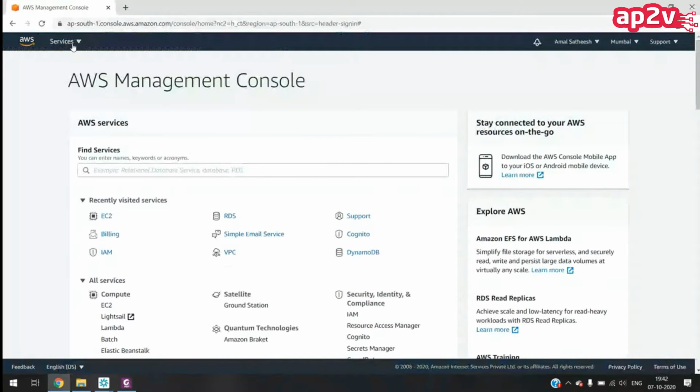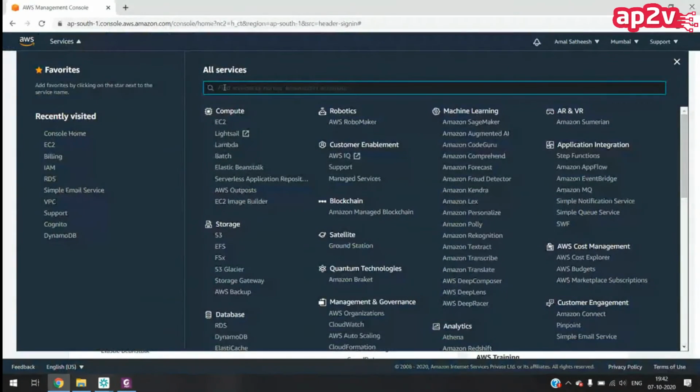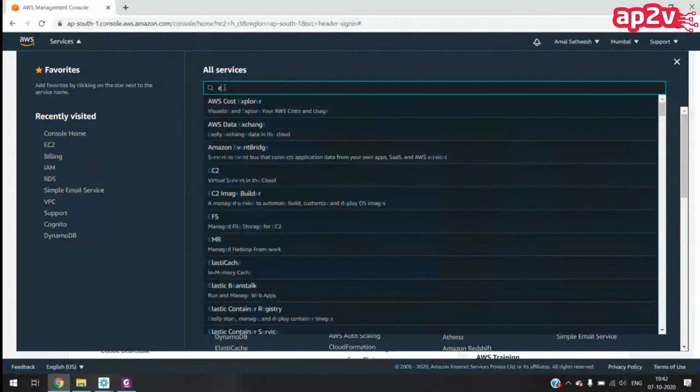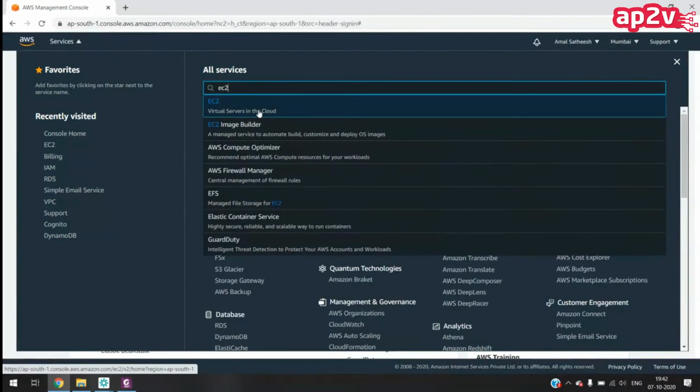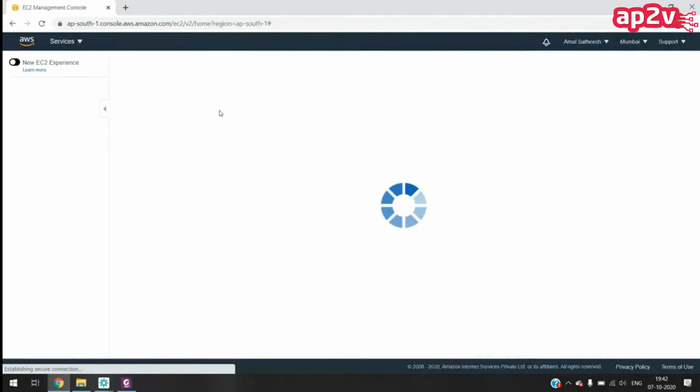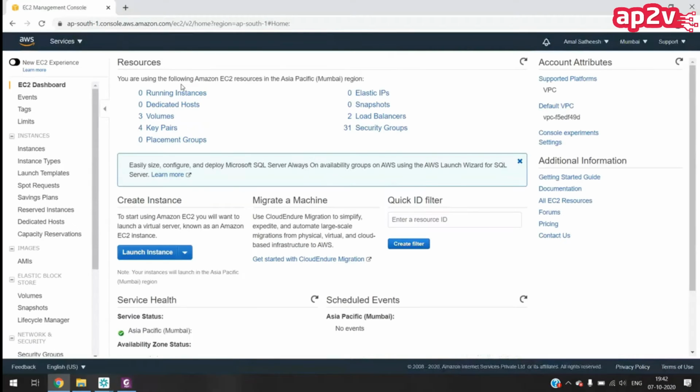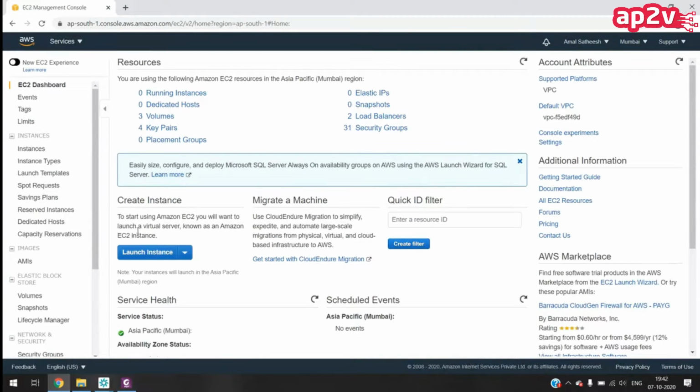So you can click on the Services menu, and from here search for EC2. EC2 stands for Elastic Compute Cloud. So this is the dashboard of EC2. Here we can see how many instances are running. Instances means virtual machines. There are no running instances for me.